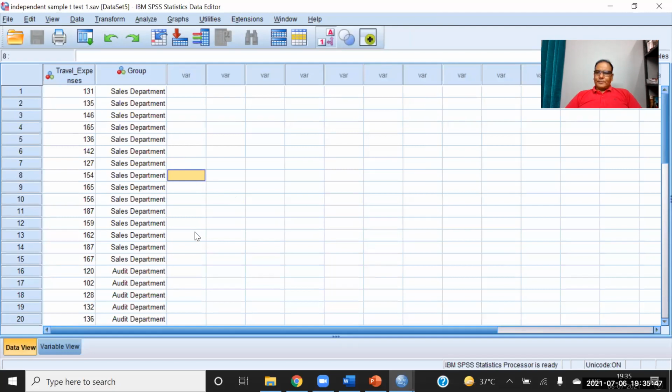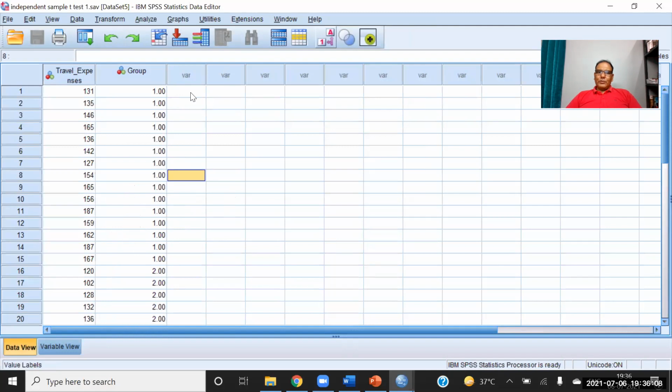Now in this case, this is another example. In an organization, there are two departments. One is the sales department and another is the audit department. And you know that both departments travel too much. So we are having two departments.